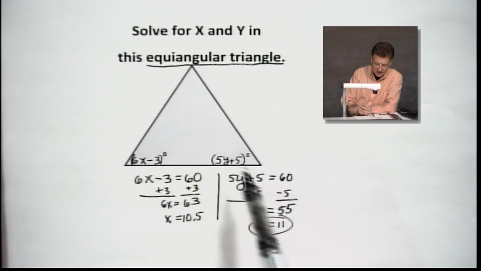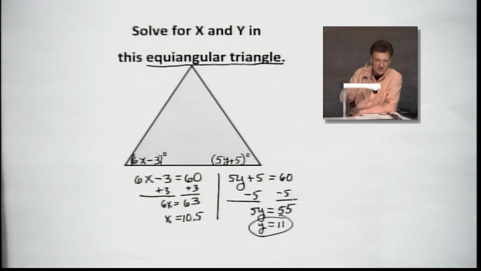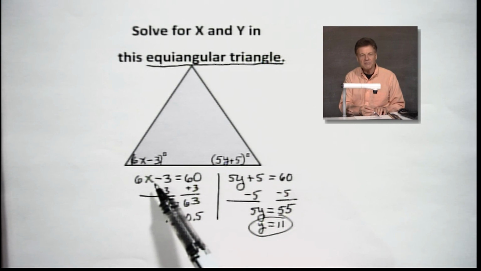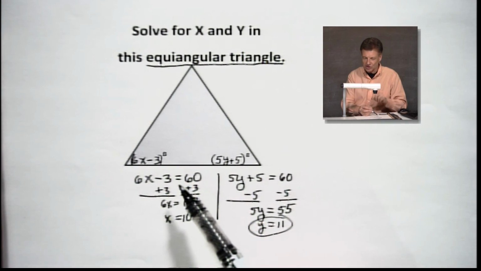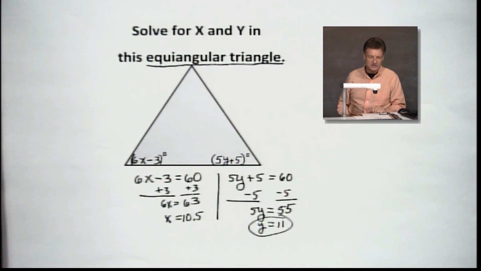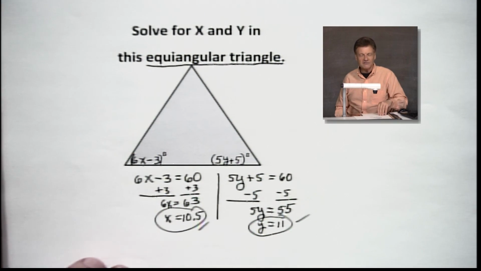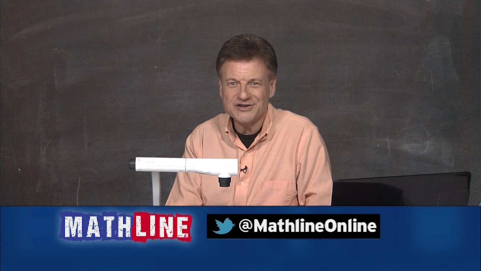Check it. 5 times 11, 55. Add 5 to that. I'm seeing 60. You see 60. We all see 60. Put in 10.5 times 6. Well, you overshot 60. You got 63, but guess what? You get to subtract the 3, which is good news because that gets you back to 60. So these both check through in a good fashion. Always good to do a quick mental check, or let the old calculator take care of it for you.